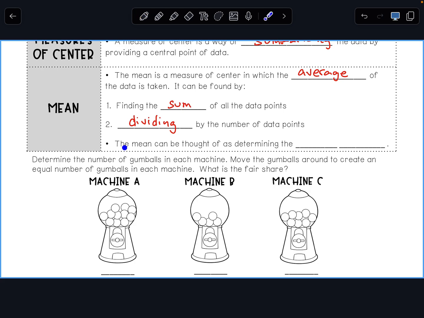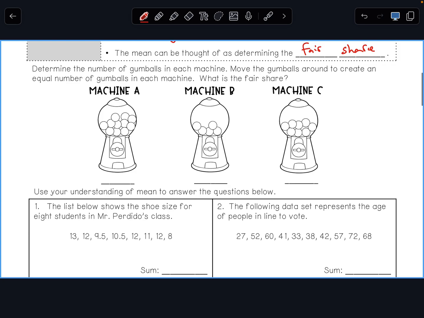Let's go ahead and do some examples. The mean can be thought of as determining the fair share of something. So let's take a look at what they mean by fair share. Determine the number of gumballs in each machine. Move the gumballs around to create an equal number of gumballs in each machine. What is the fair share? Or how do they equally distribute the gumballs? How do they get all the machines to have the same number of gumballs is what they're saying.